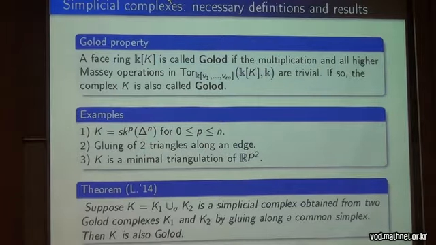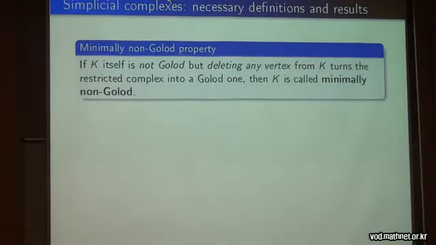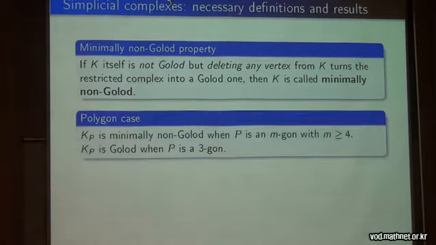And my result is that we can generalize example 2 as follows. If you have 2 Golod complexes, then we can glue them along a common simplex, and then K is also Golod. The minimally non-Golod property is the next step. If K itself is not Golod, but deleting any vertex from K turns the restricted complex into a Golod one, then K is called minimally non-Golod. Of course, if you drop a vertex from a Golod complex, it still remains Golod. We can see it from the Buchstaber-Panov theorem, for example, later.